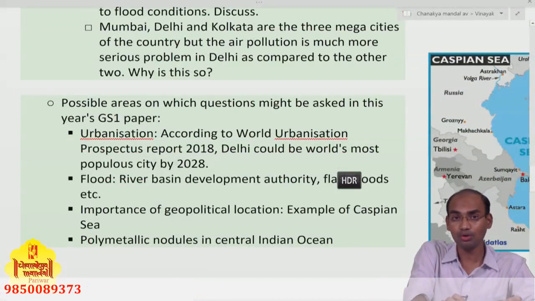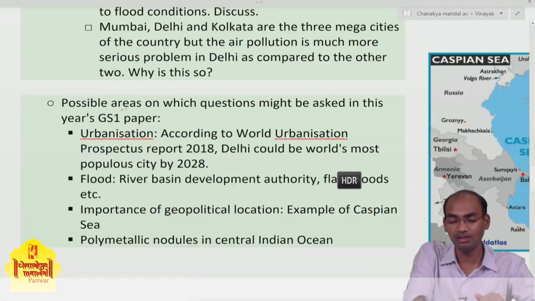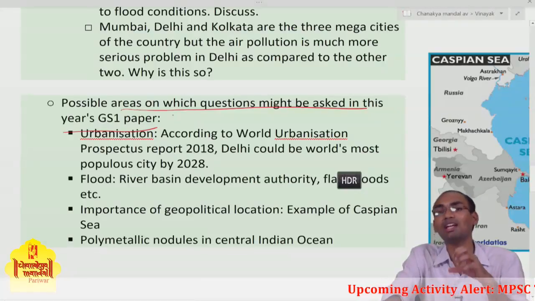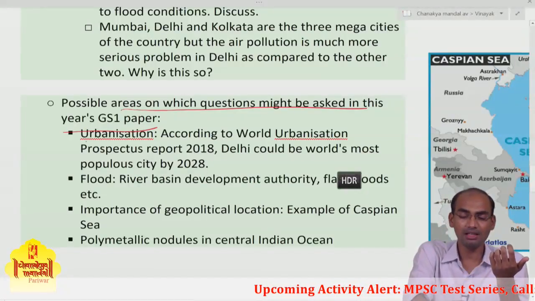Now before going to the environment, let me tell you there are some possible areas on which UPSC might ask questions this year. For example, regarding urbanization.